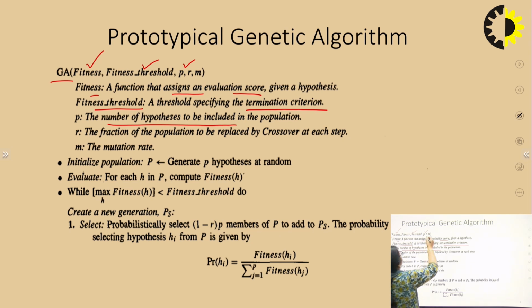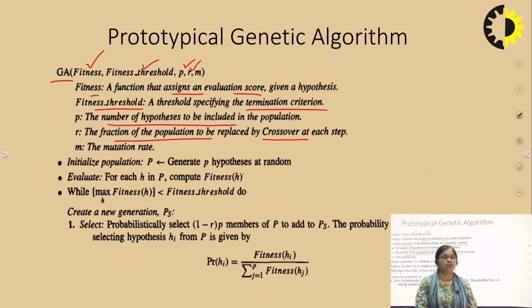Next parameter we are taking here is R. So what is R telling us? It is the fraction of the population to be replaced by crossover. R is the fraction of the population which will be replaced by the crossover, as we are going to bring some as they are to the next generation, and some will be used for generating the new offspring.